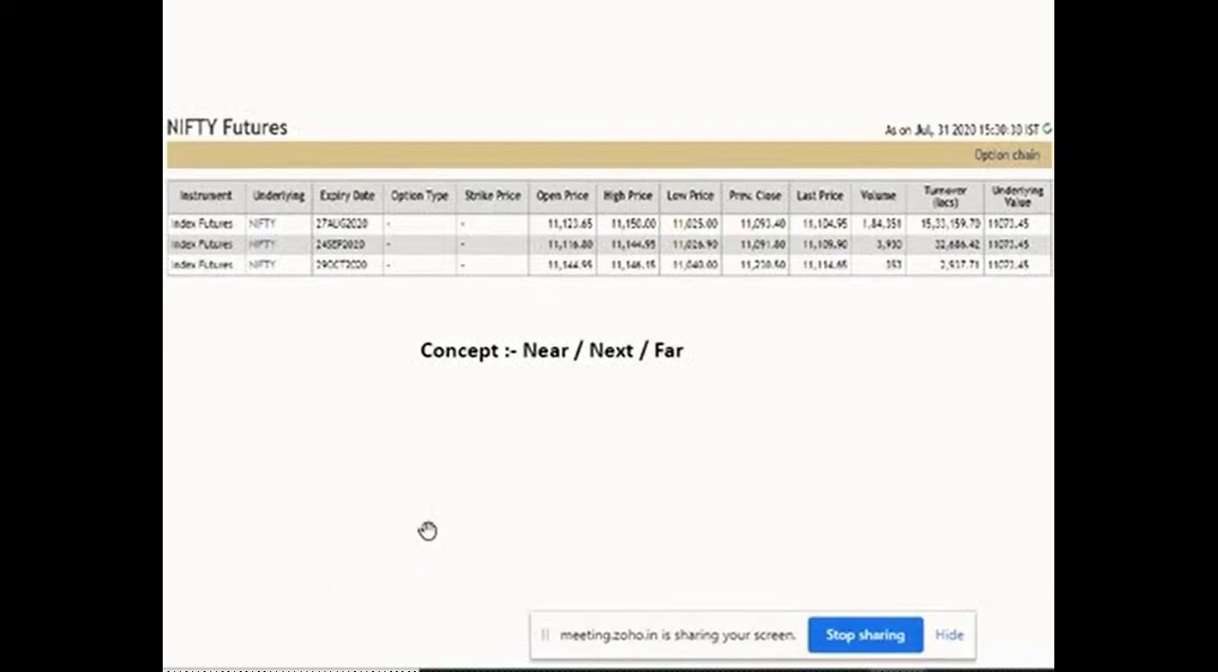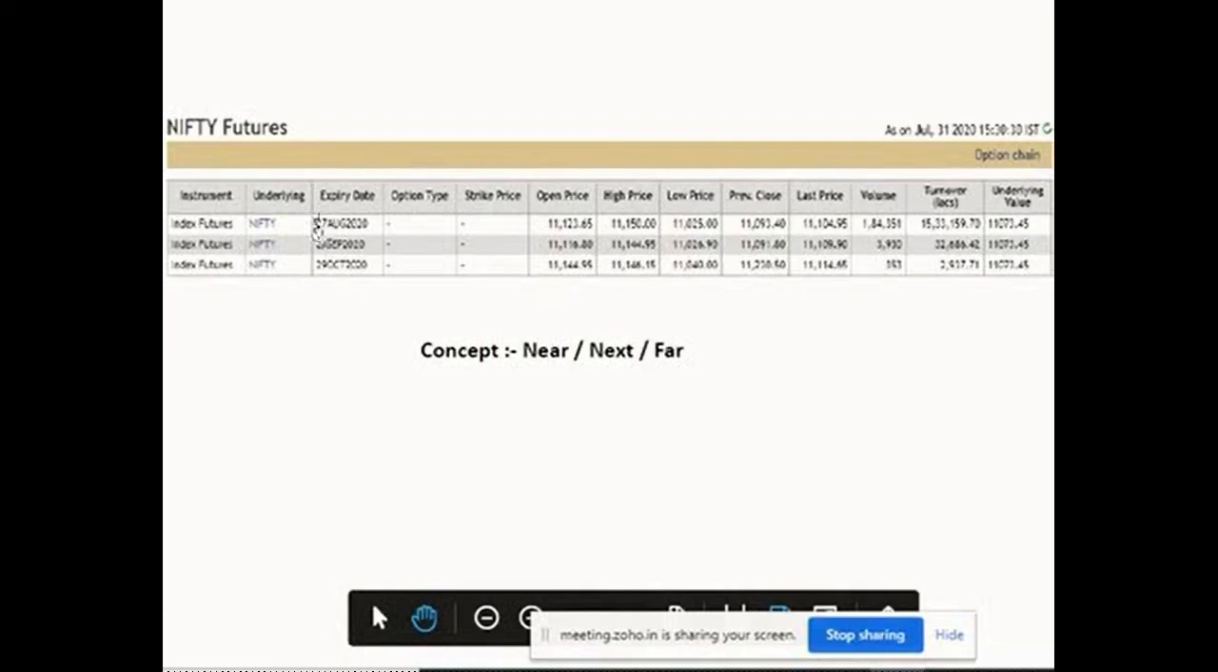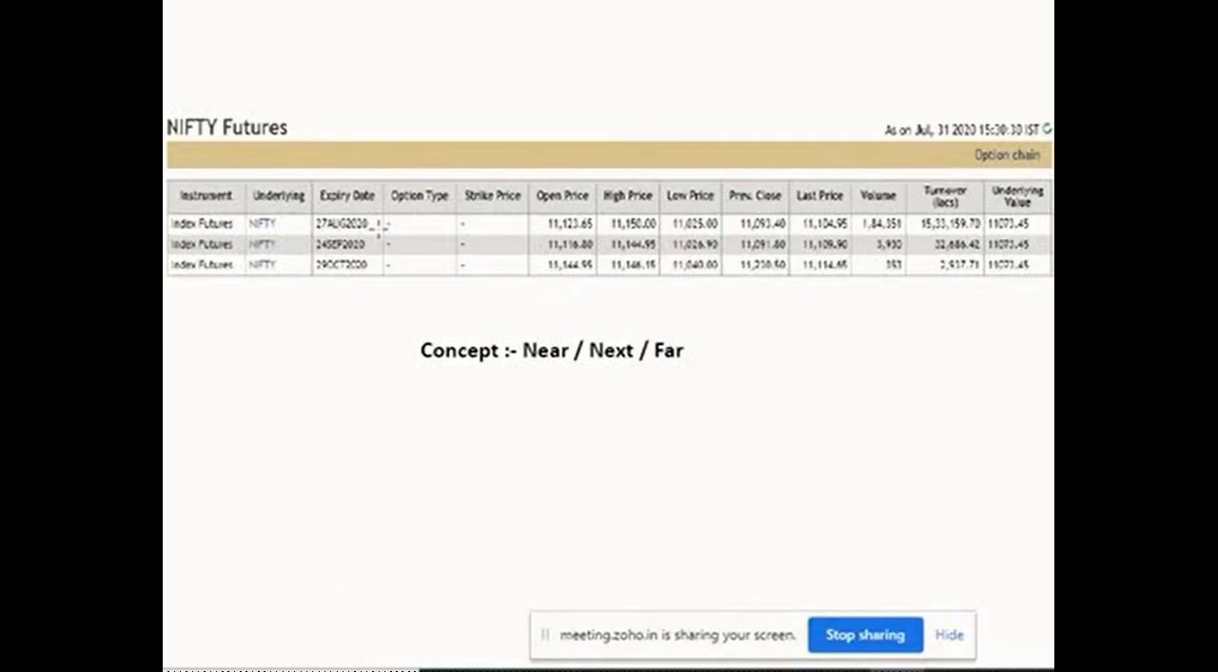The next month, the next-to-next month, and the next-to-next-to-next month. The first is called near, the next month will be called next, and the third month will be called far. So here, as it is July, we will show that 27th August will be the expiry date of the Nifty future. Similarly, 24th September and 29th October will be the expiry dates.